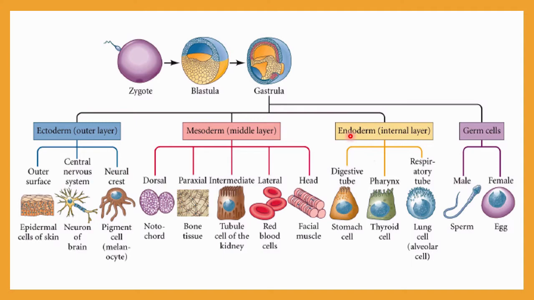Now let me discuss the endoderm, the internal layer, which is responsible for the formation of the digestive tube, pharynx and respiratory tube. The digestive tube develops into the stomach cells, the pharynx into thyroid cells, and the respiratory tube generates the lung cells and alveolar cells. A special kind of germ cell layer will also be formed, responsible for the male and female gametes, that is, the sperm and egg cell. This germ cell is not formed from these three layers; a different kind of cell layer is responsible for the gametes.